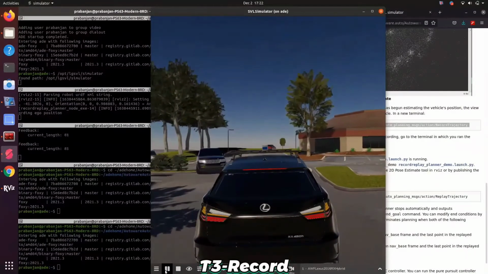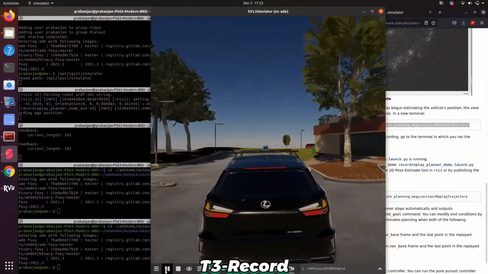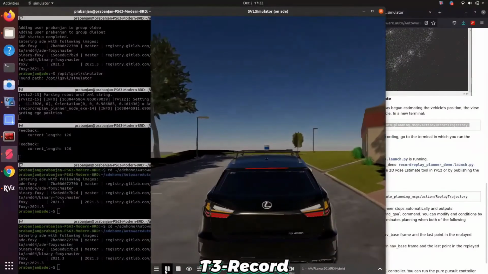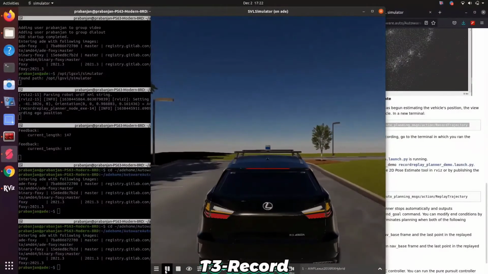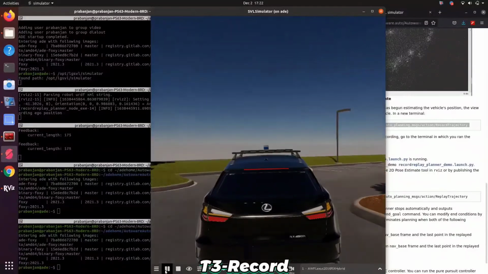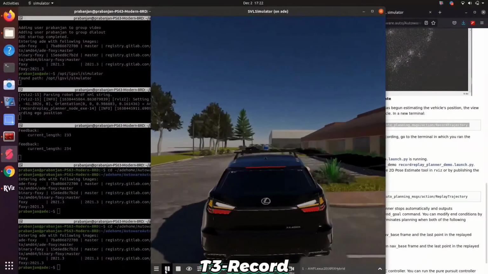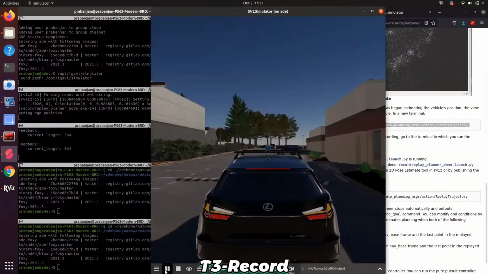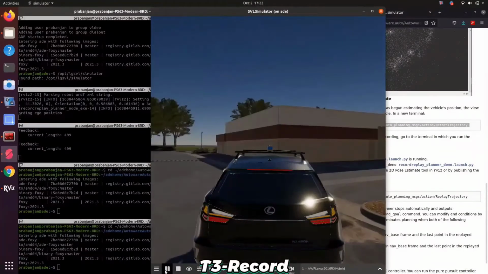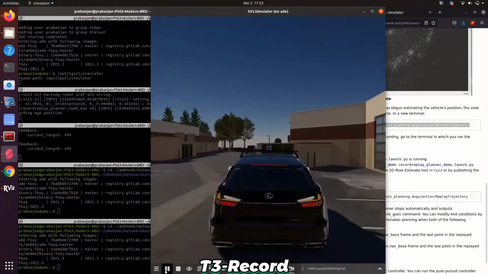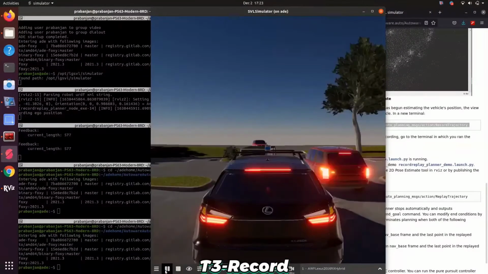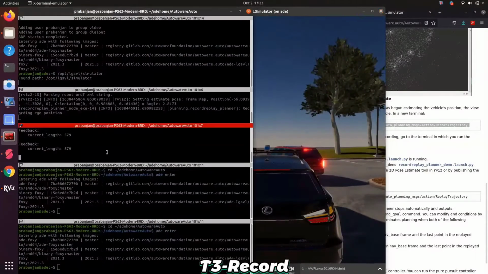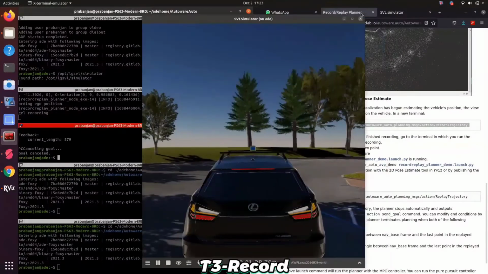You can see on the left hand side, current length is being given as feedback. Now I will stop the recording.